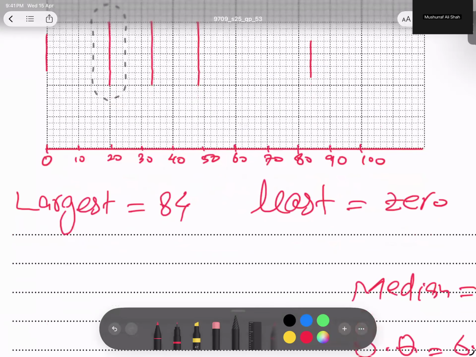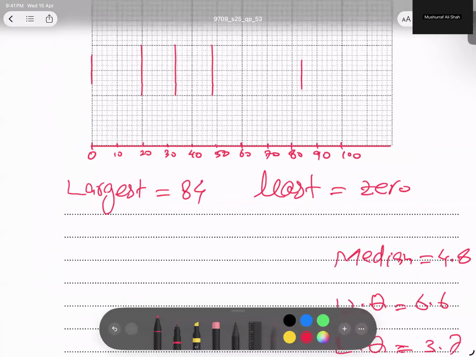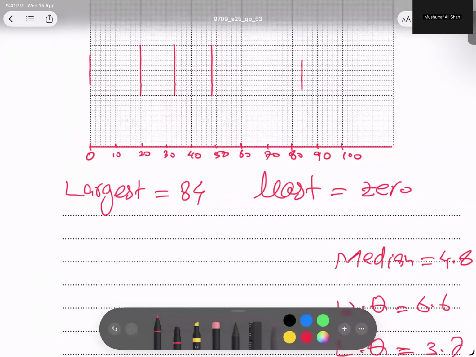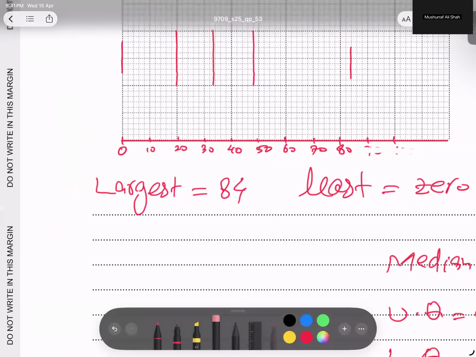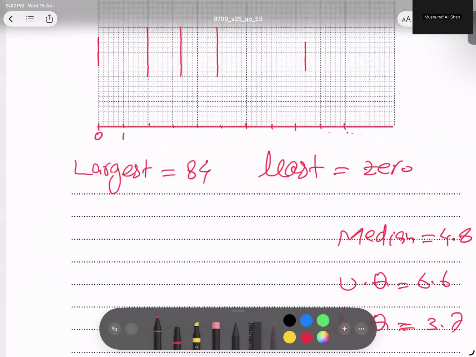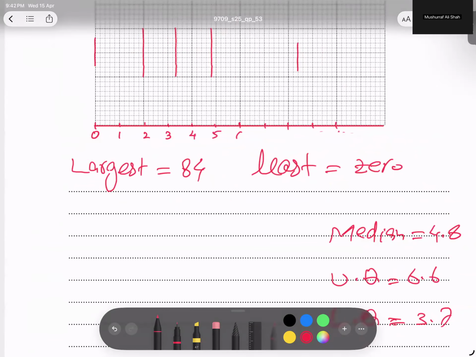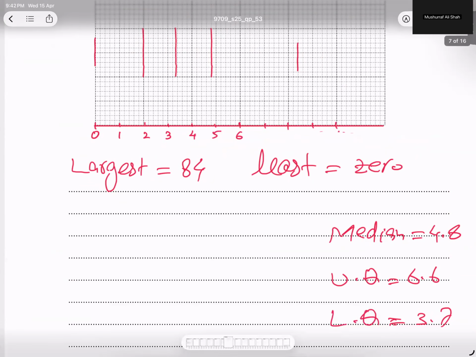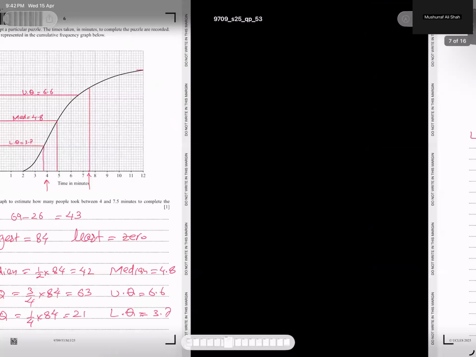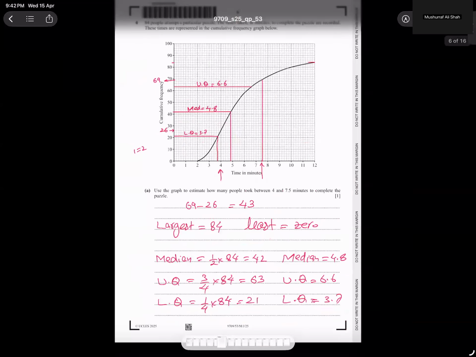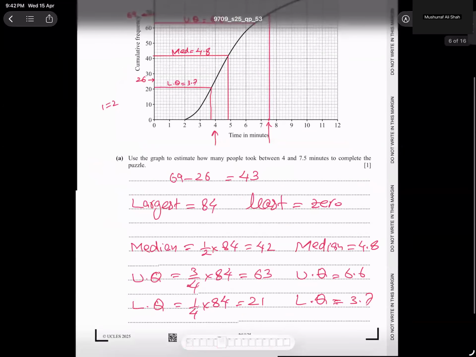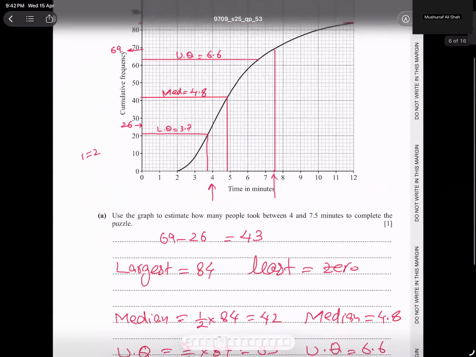And now, student, what is the upper quartile? 6.6. Sorry, the scale is not that. I do not have hundreds. The scale is in tens. So no problem. I have to erase these values and convert them. Check it again: 1, 2, 3, 4, 5, 6. Hold on. I think I made some mistake. The highest value is 84, correct, that is the total of the values.